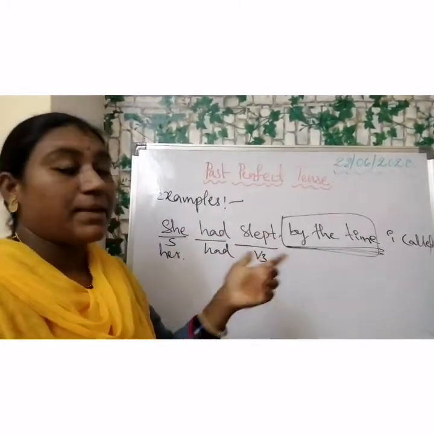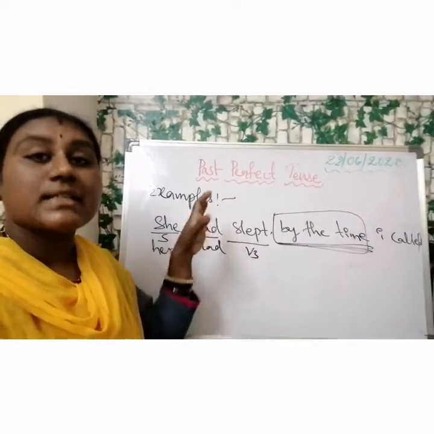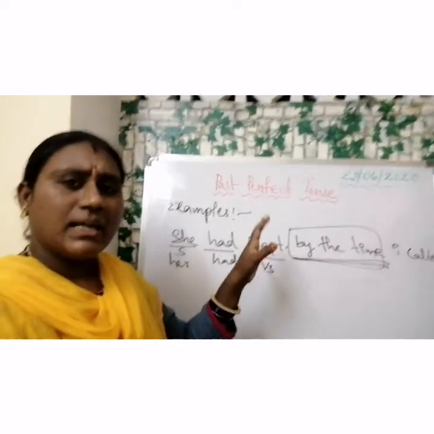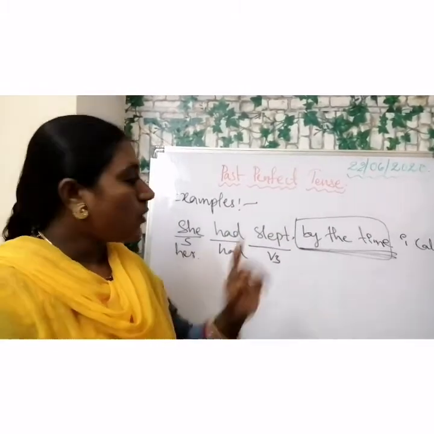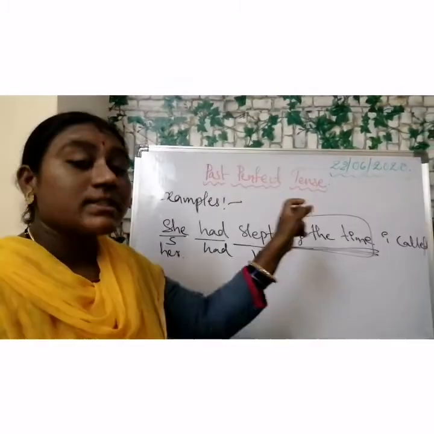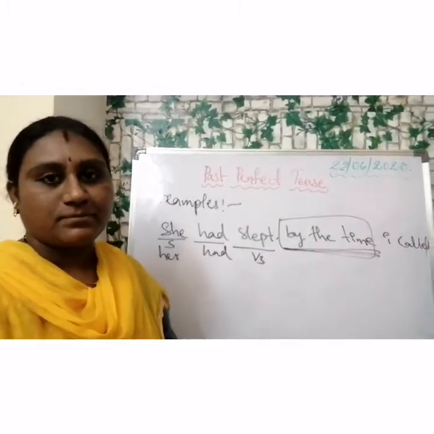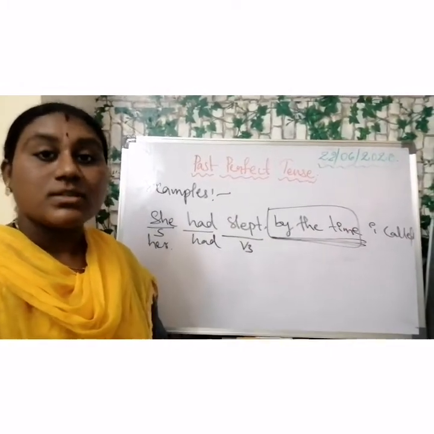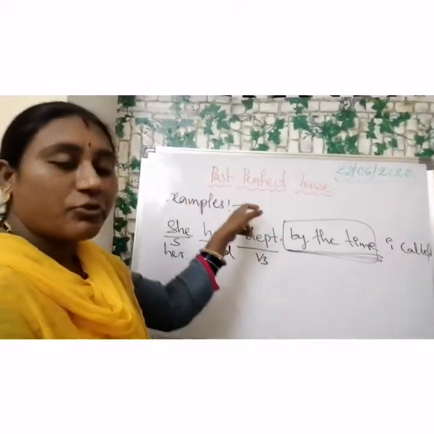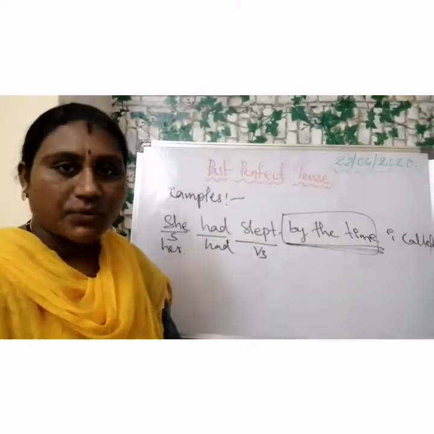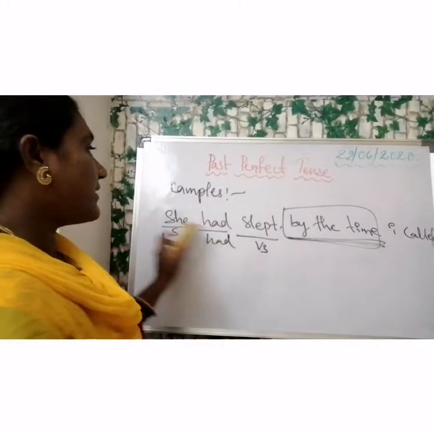She had slept. This is the positive statement. And if we observe the negative, she hadn't slept when I called her, or by the time I called her. So this is another example for past perfect tense. Let's have another example.